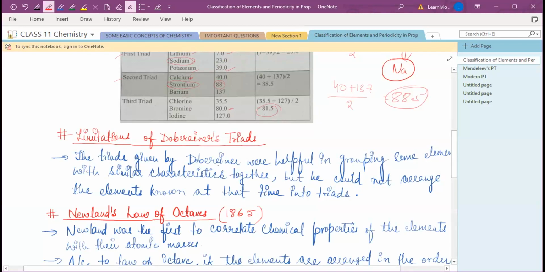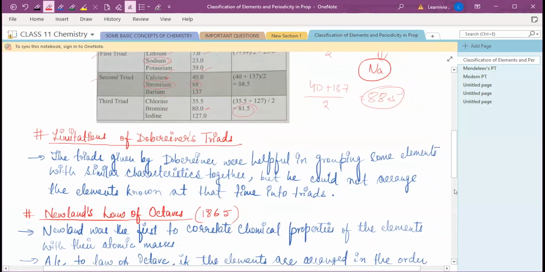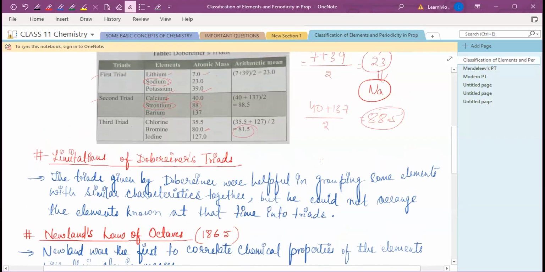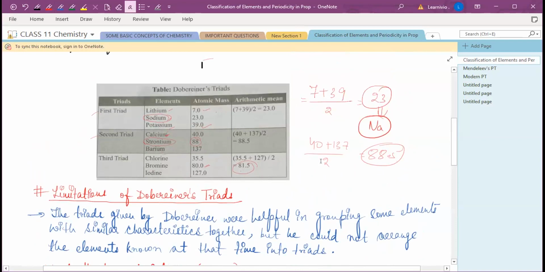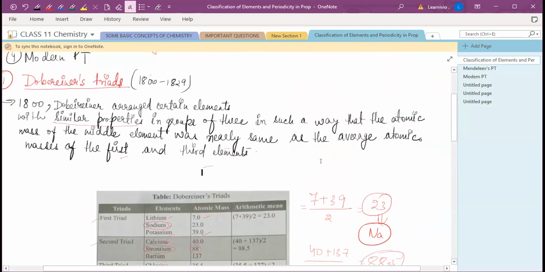So the triads given by Dobereiner were helpful in grouping some elements with similar characteristics together, but he couldn't arrange all the elements known at that time into triads. So that's the limitation of Dobereiner. Clear? Yes, ma'am. Okay, so just write it down, the limitation and the characteristics.